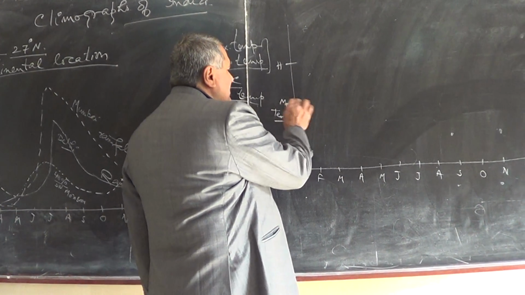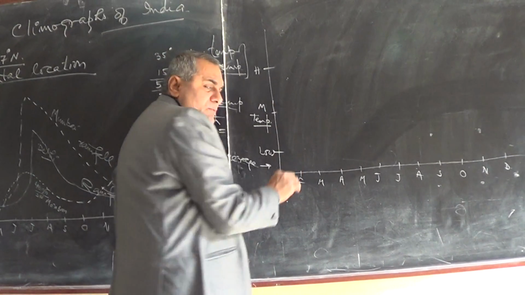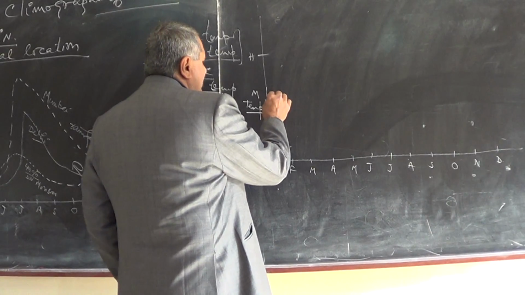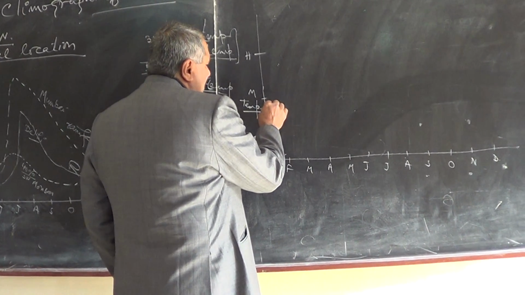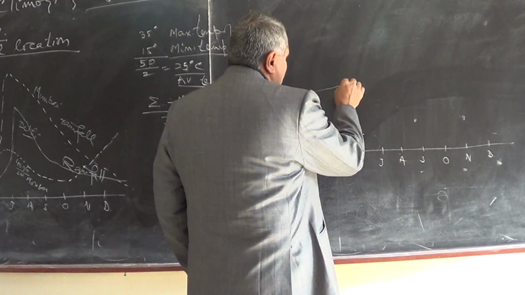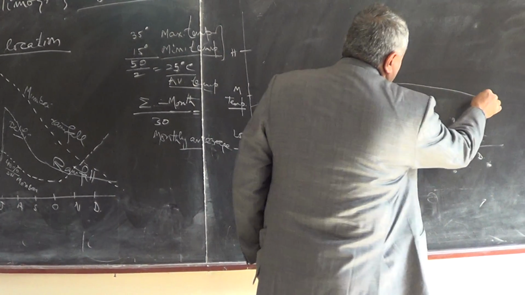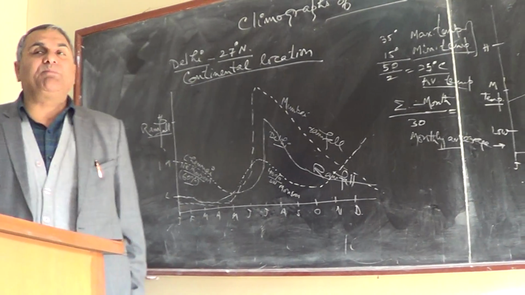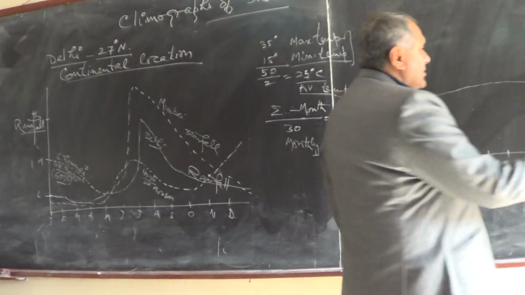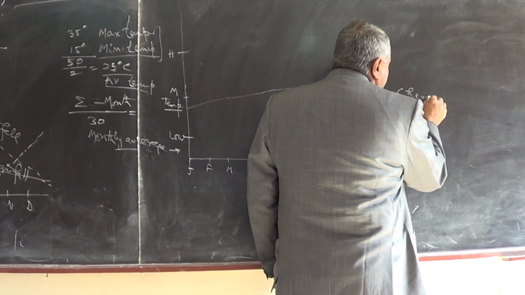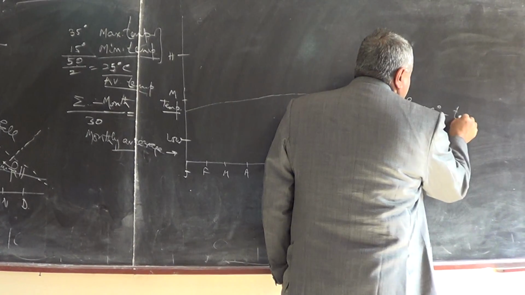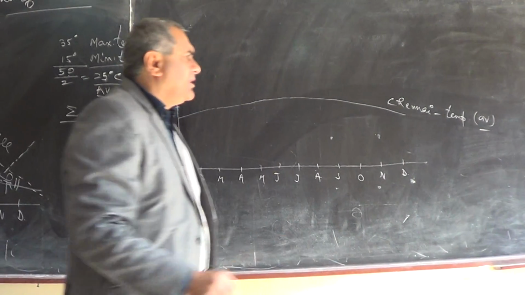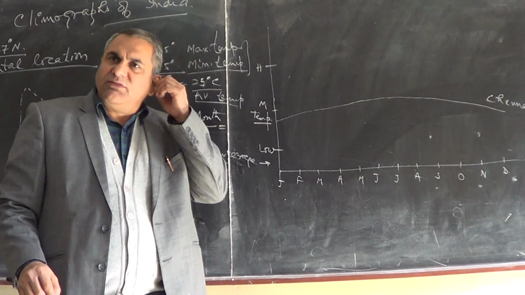Chennai has a moderate temperature, and in this it is like this and it is like this. Near the equator, lesser the range of temperature. This is Chennai. Temperature means average, the monthly average temperature.